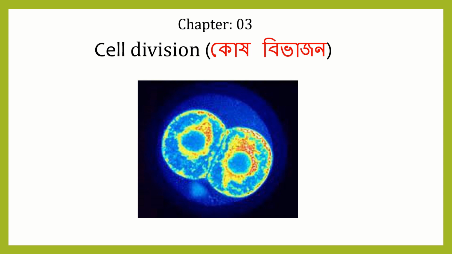Welcome to my third botany class of Standard 9 about cell division. In this class, we are going to talk about some of the important significances of mitosis and meiosis. In the previous class, we discussed the stages of mitosis, including karyokinesis and cytokinesis. Today I will explain the significance of mitosis and meiosis.